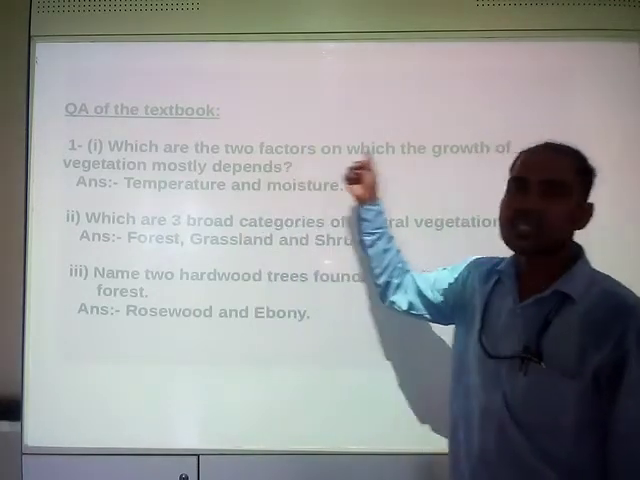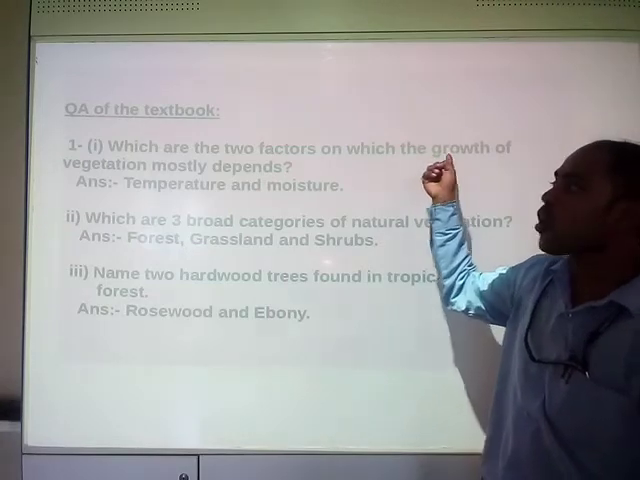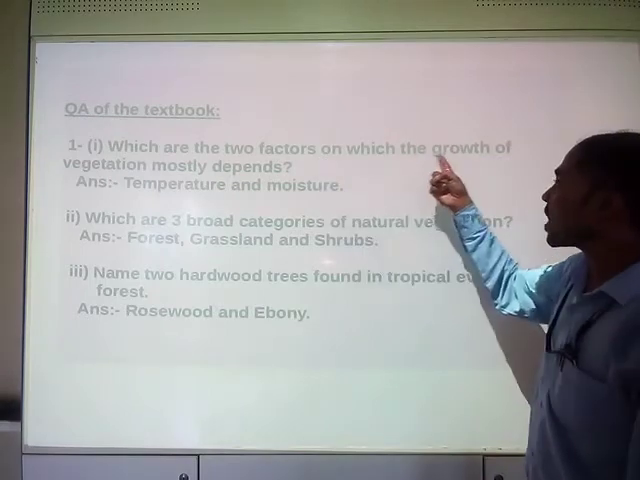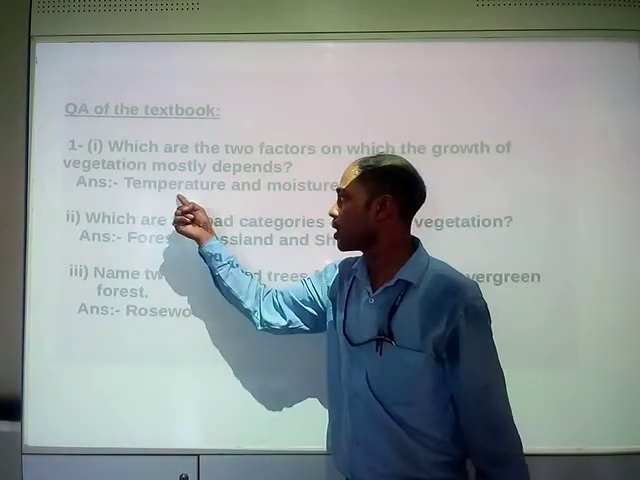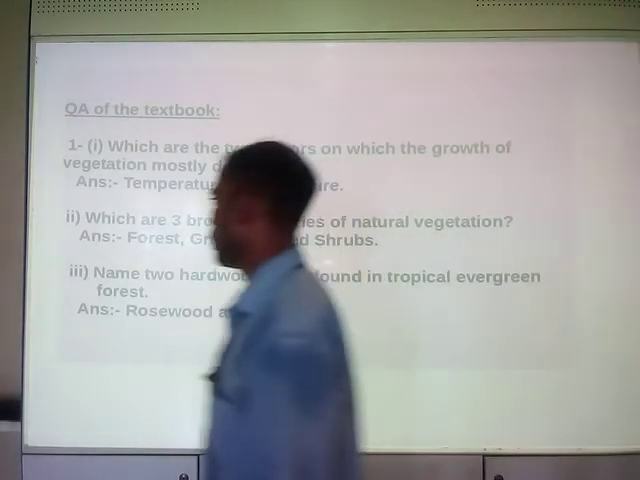The 2 factors which affect the growth of vegetation are temperature and moisture, or temperature and rainfall. Okay, so I don't think there will be any problem. This is a very simple question.